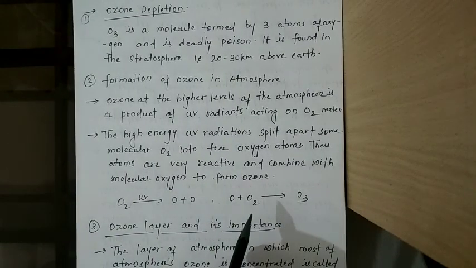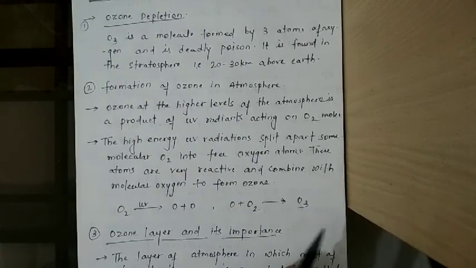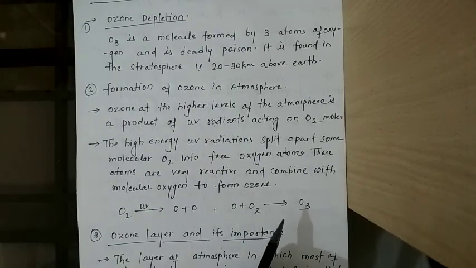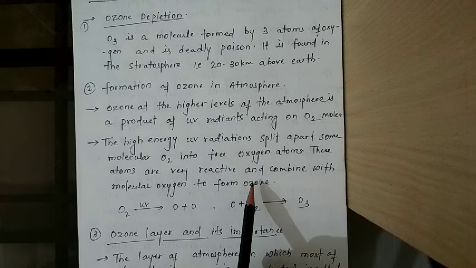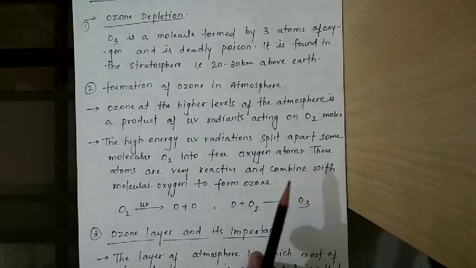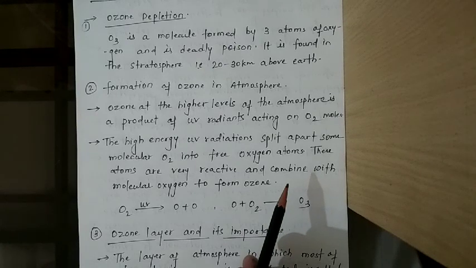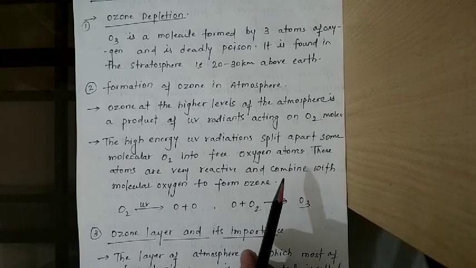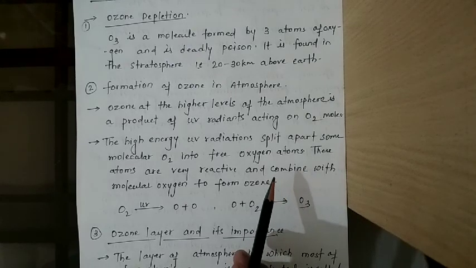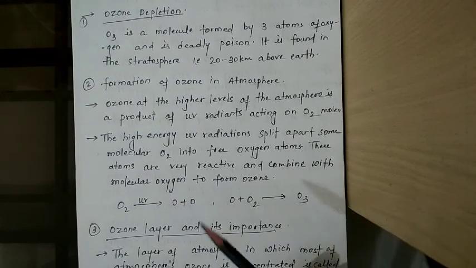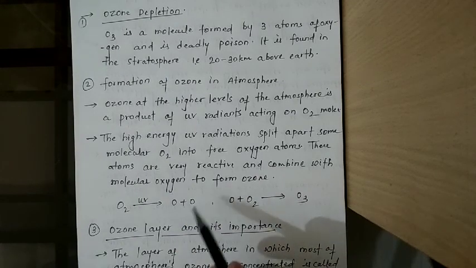You know, humans are an integral part of the environment, and any change in the environment is only due to human activities. Various human activities lead to different kinds of pollution, like water pollution, soil pollution, air pollution.